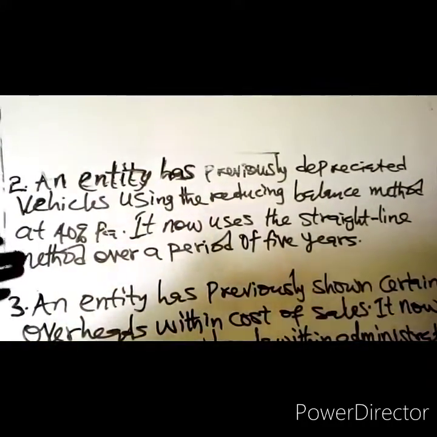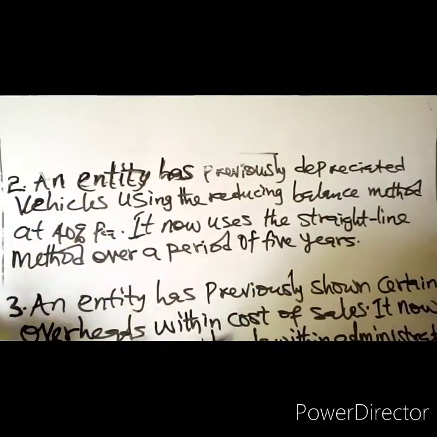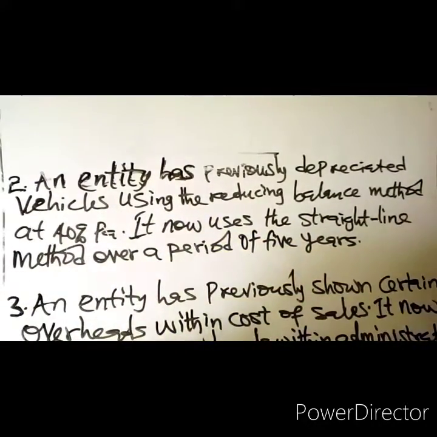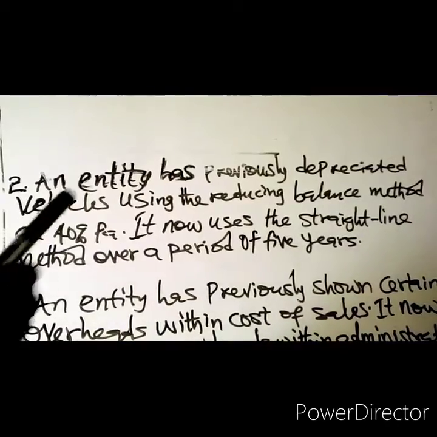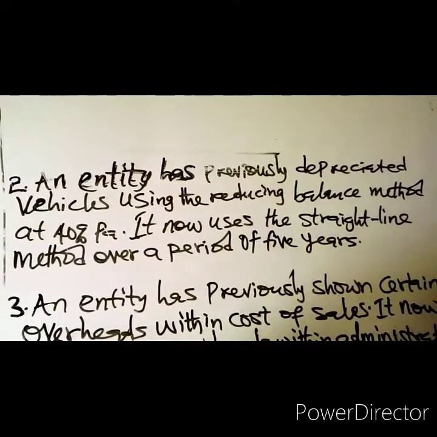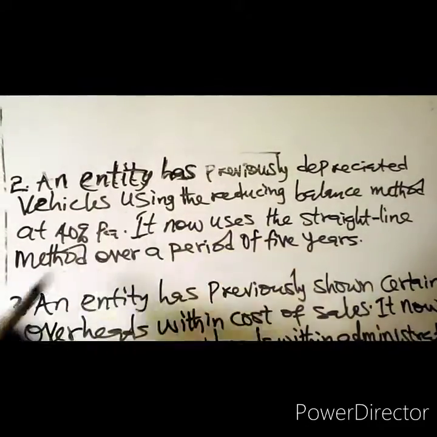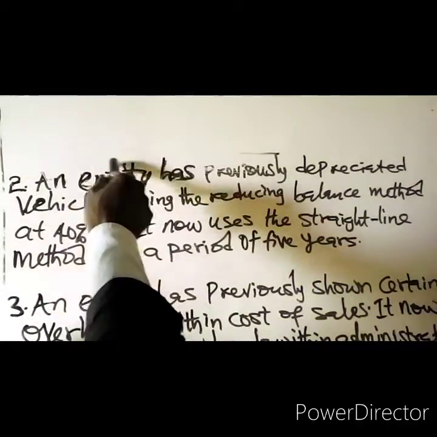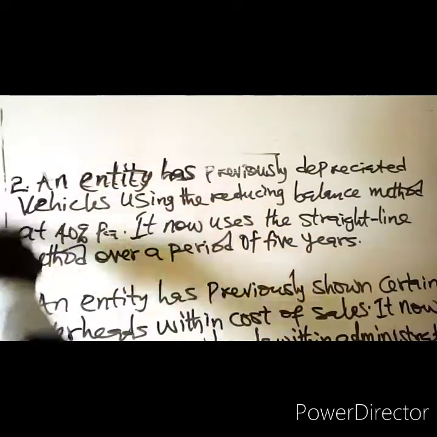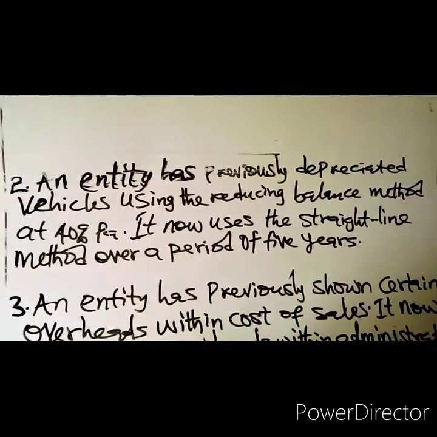Remember recognition, you confirm if recognition has changed. Recognition hasn't changed because depreciation will still remain as an expense. Measurement hasn't changed. Presentation hasn't changed. So since it hasn't resulted in a change in any of those three items, it is not a change in accounting policy.